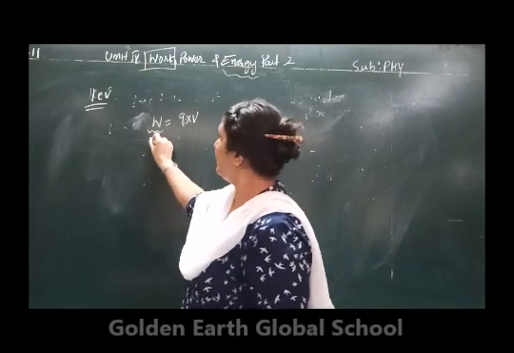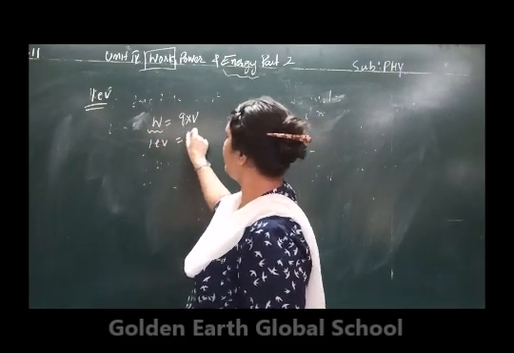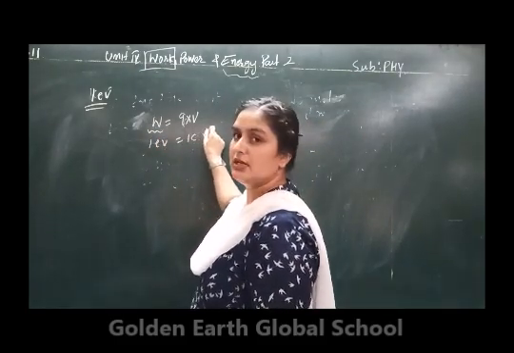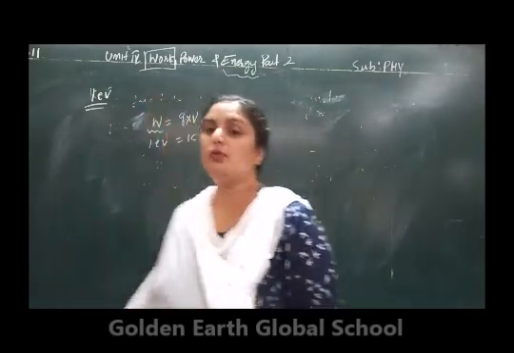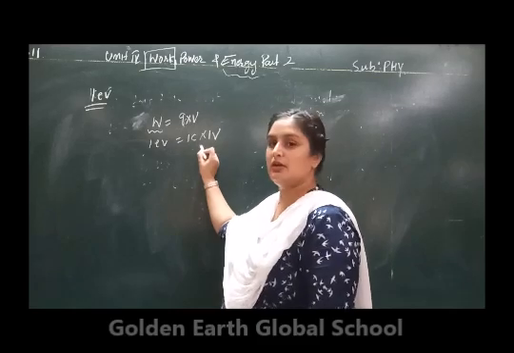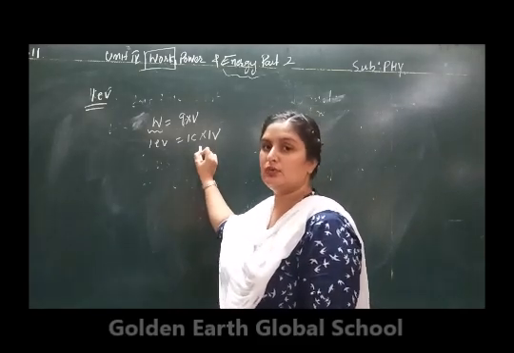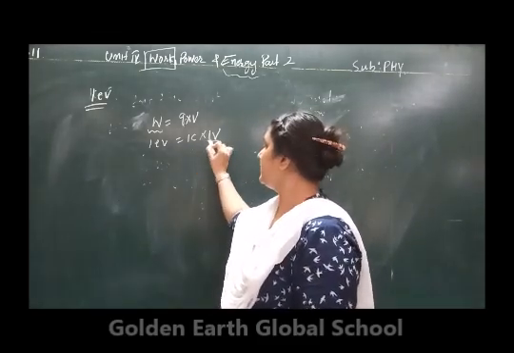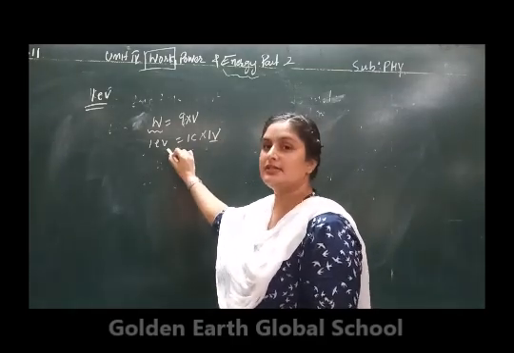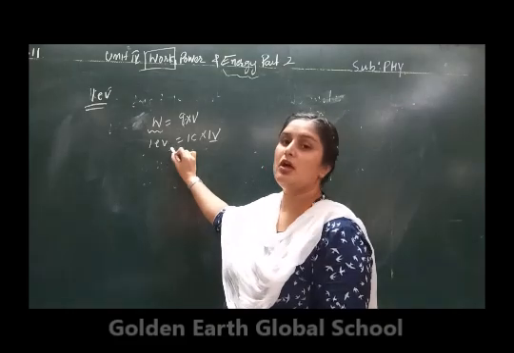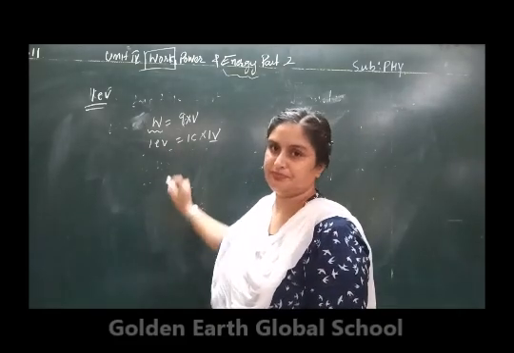So it will be 1 electron volt if 1 coulomb of charge is flowing from one end of the conductor to another end of conductor, under the potential of 1 volt, the energy that is required there, that is called the 1 electron volt.